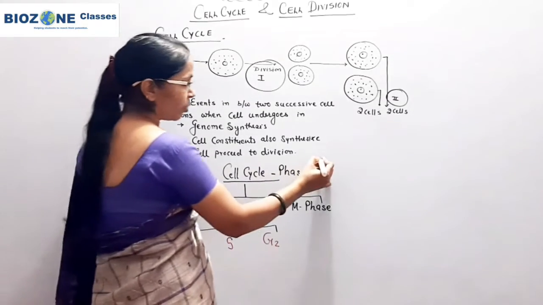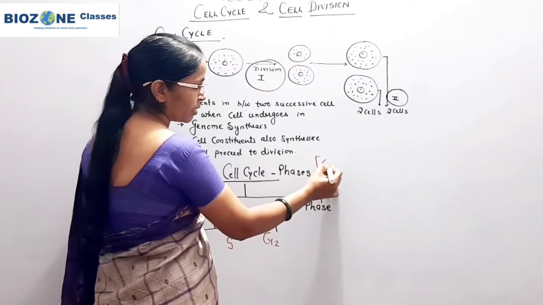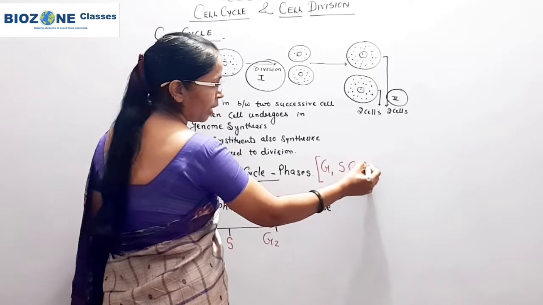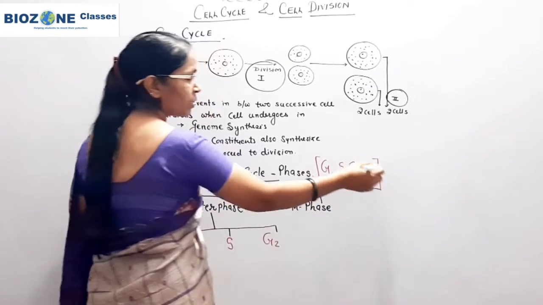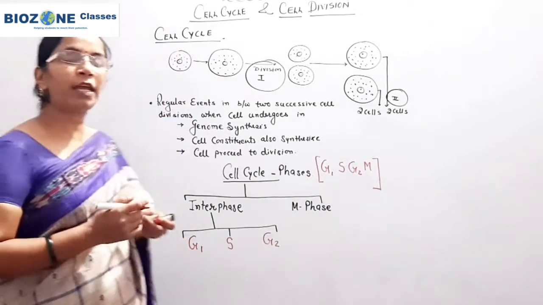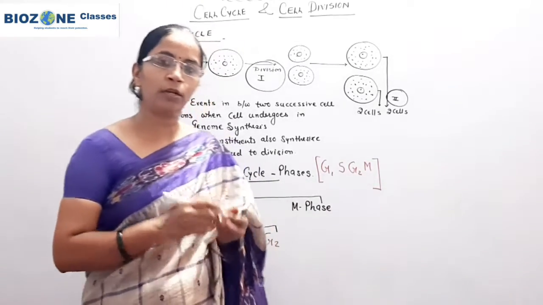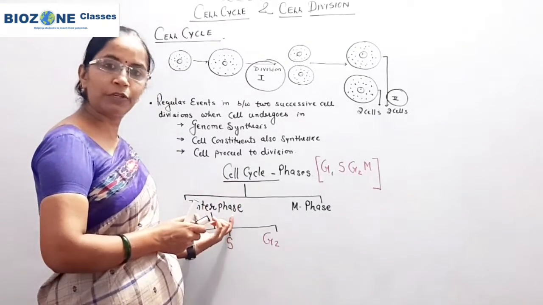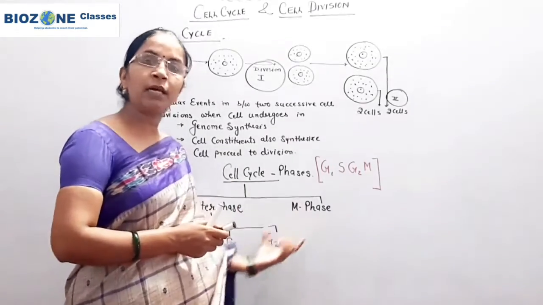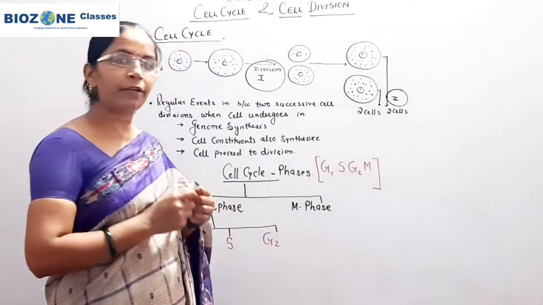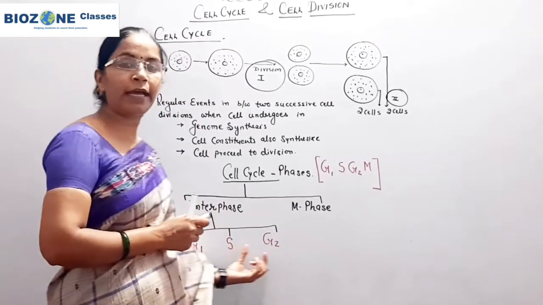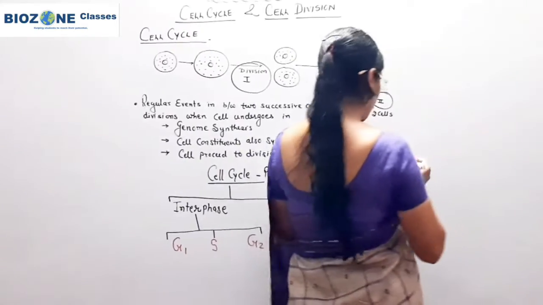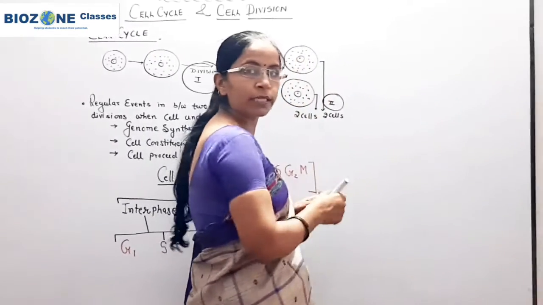So for that you remember whenever you study the phases, remember G1, S, G2 and M. This is the sequence of the various phases of the cell cycle. Now first we study what is interphase, what is M phase, and then we come towards the identical properties of G1, S and G2 phase. But before that, first we draw the diagram for cell cycle.